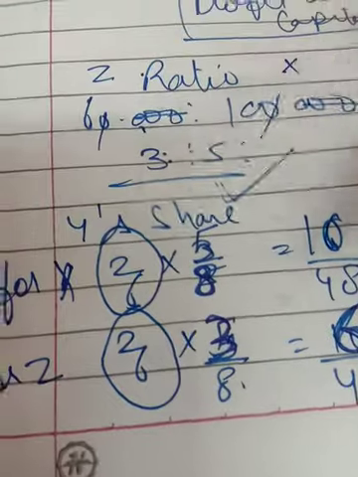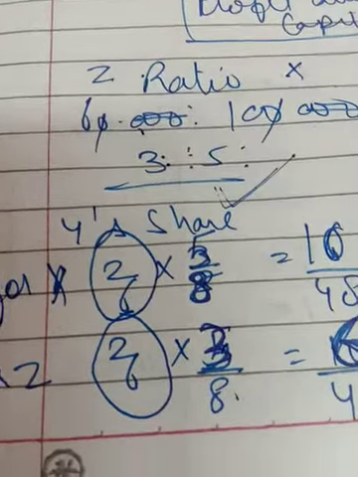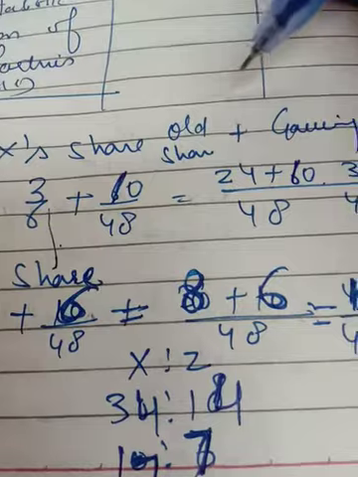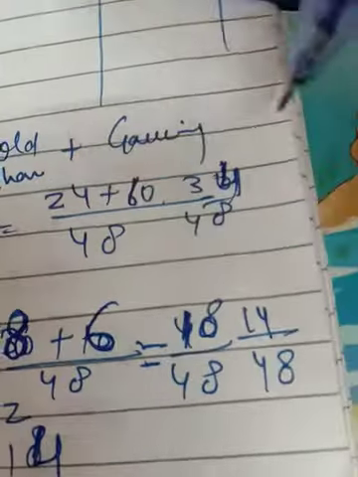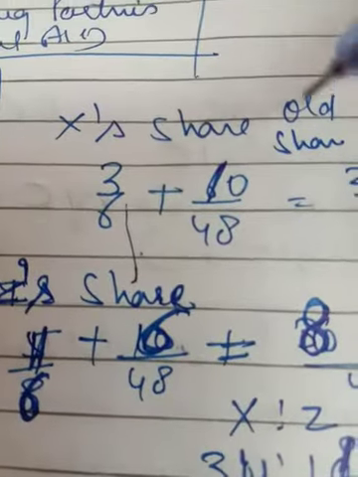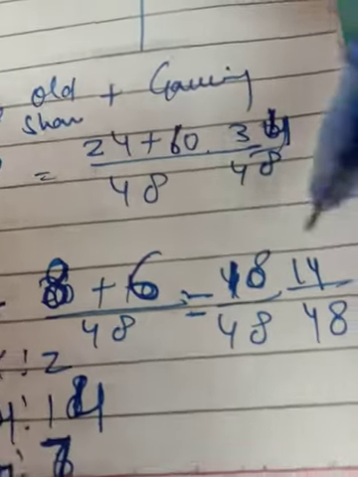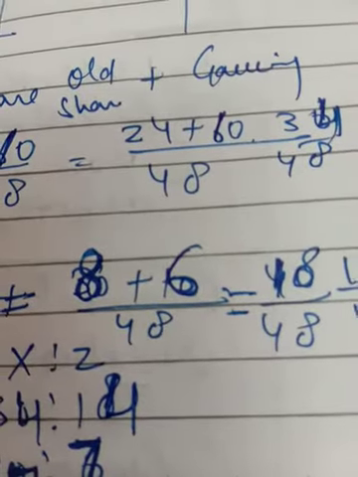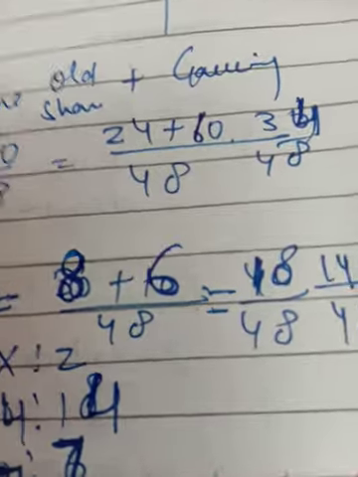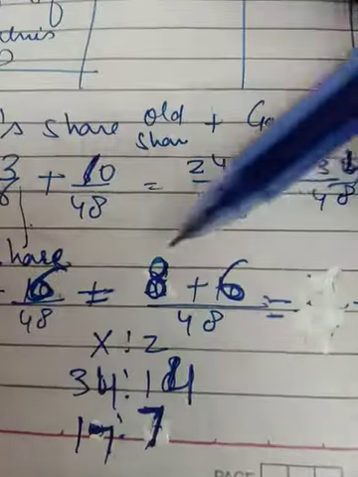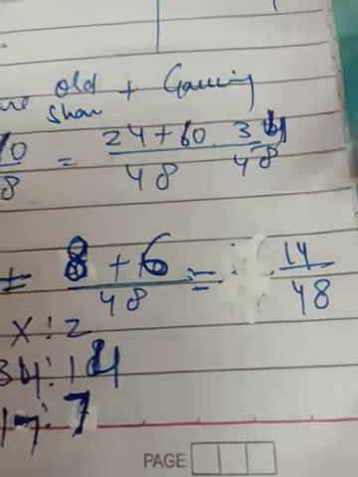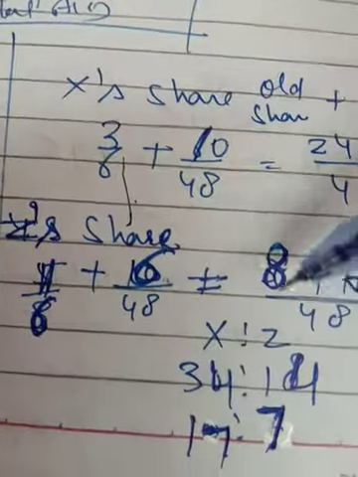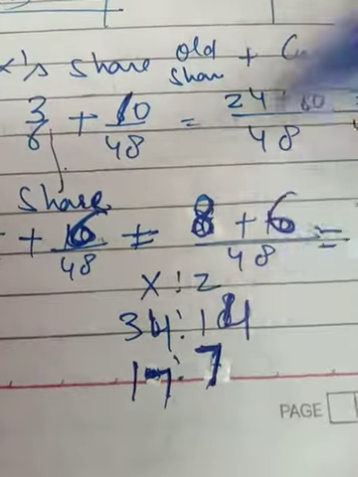Now we have to add up in their respective ratio. For X's share, old share plus gaining share, that is 3 by 6 plus 10 by 48, we get 34 by 48. For Z's share, 1 by 6 plus 6 by 48, that is 8 plus 6, 14, so 14 by 48. So 34:14 is the new profit sharing ratio between X and Z, that is 17:7.